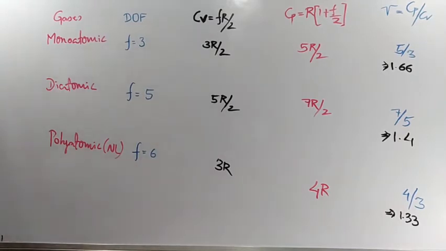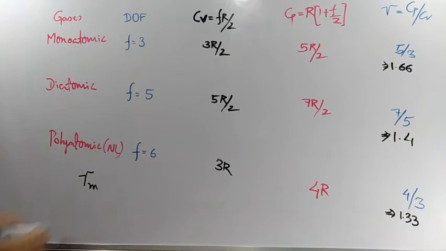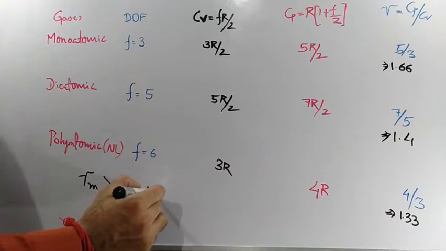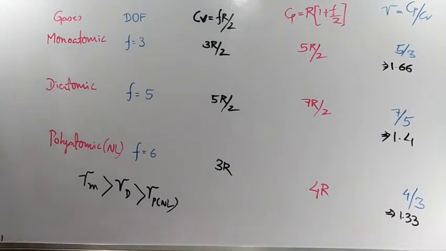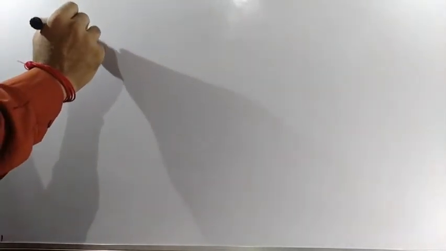Okay. So conclusion, what can I write? Gamma for monoatomic gas is greater than gamma for diatomic gas, which is greater than gamma for polyatomic non-linear gas. Clear? So you can note this down. I am going to erase this part now. Shall I erase? Okay. Next we are going to discuss the PV curve. Okay, PV diagram.